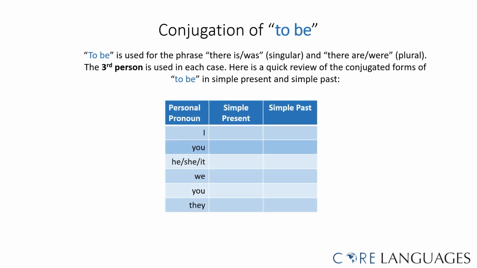Let's remember. I am, you are, he, she, it is. We are, you are, they are. The conjugation of to be in the simple past is I was, you were, he, she, it was. We were, you were, and they were. To form there is or there were, we will use the verbs marked in red. There is or there was, there are or there were.